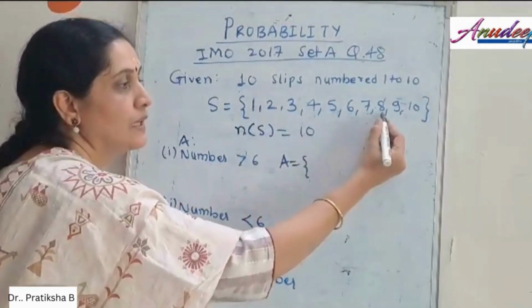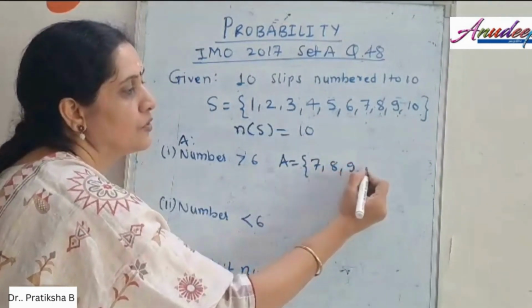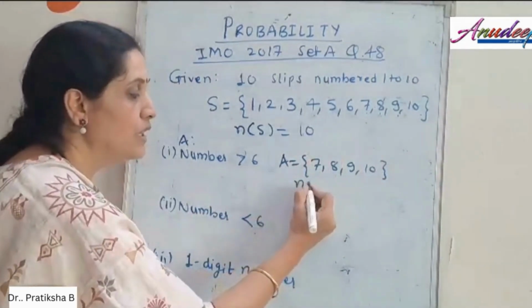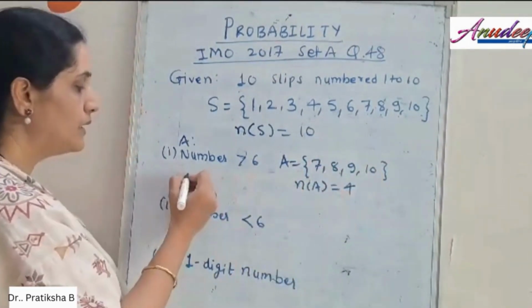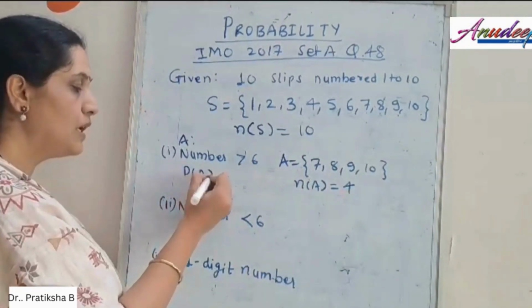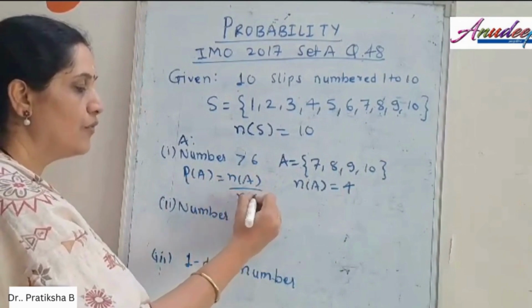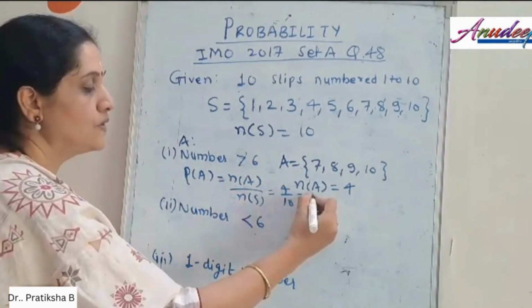So it is 7, 8, 9, 10, isn't it? These will be the elements of the set A. Now how many of them? N of A will be equal to 1, 2, 3, 4. By the definition of probability, P of A is N of A upon N of S, which is equal to 4 upon 10. If you want to reduce, it will be 2 by 5.